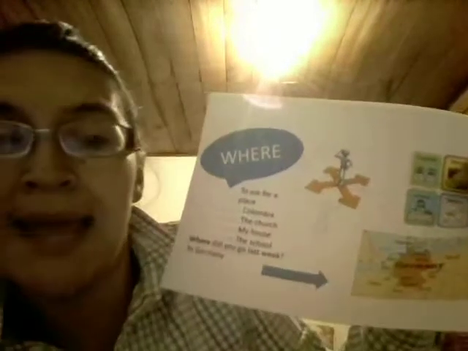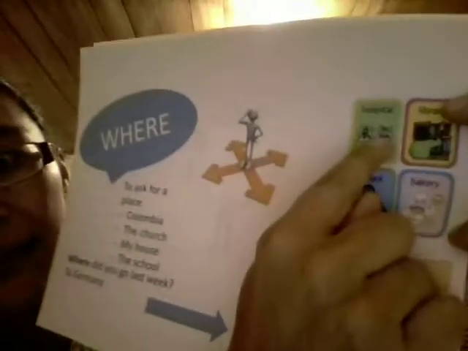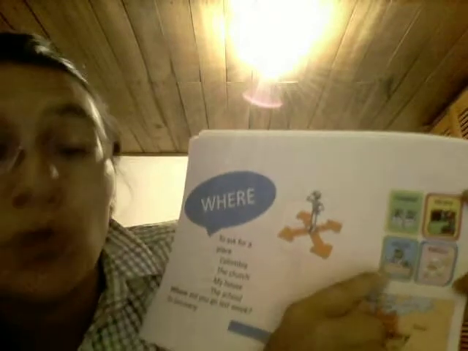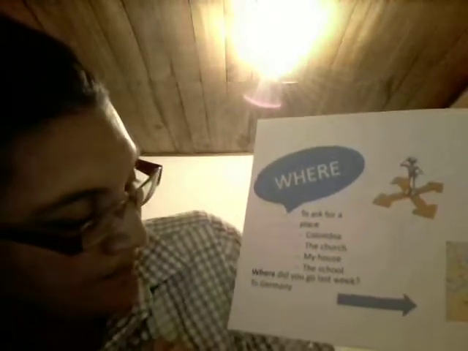Germany is a place in Europe. It can be the hospital, the library where you go and borrow books, the school where you go and learn, the bakery, or any place in the world. As an example, where did you go last week? To Germany.